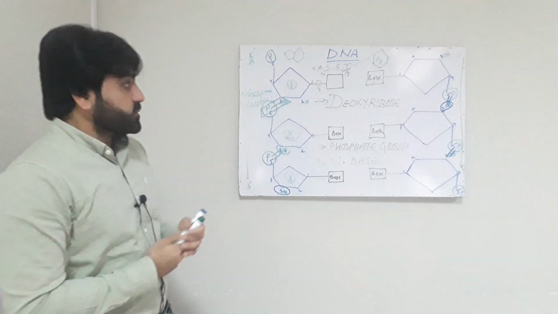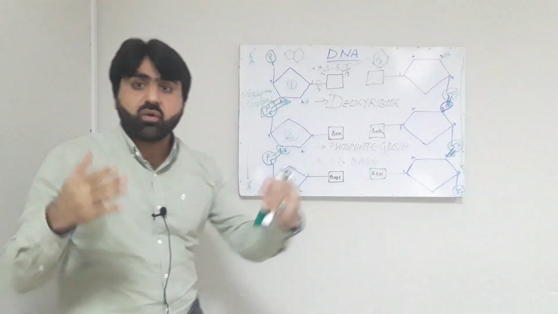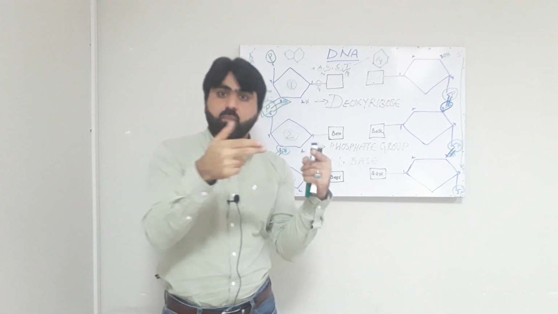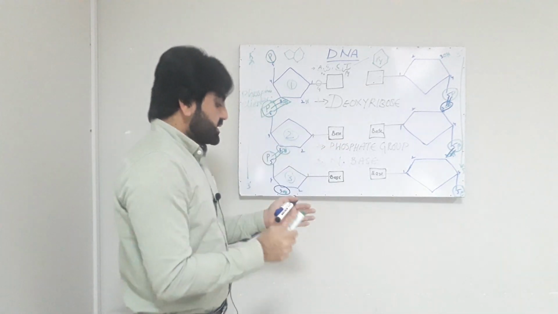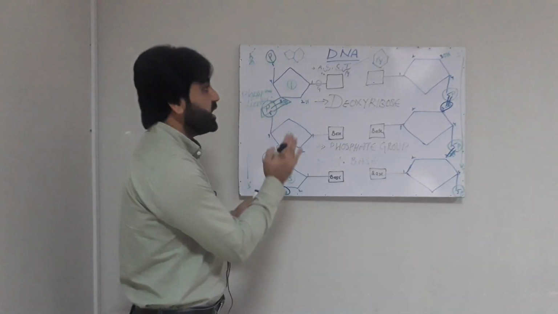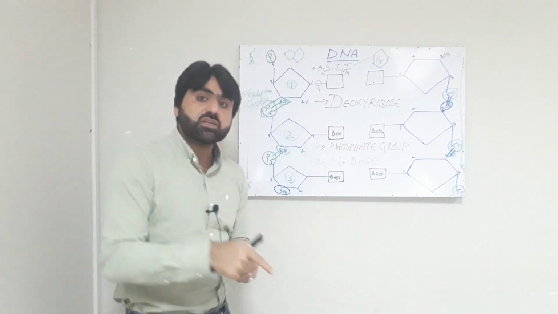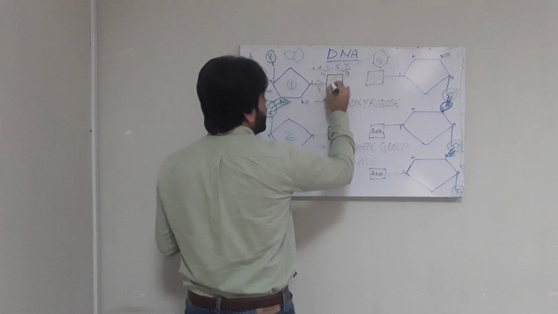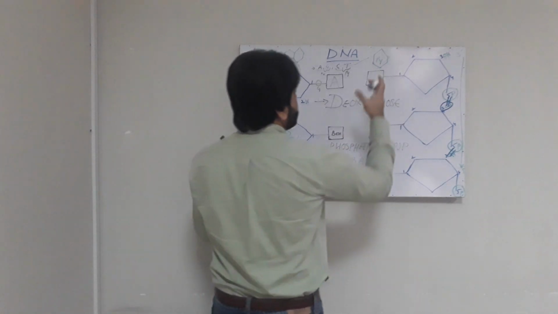So the purine always binds with pyrimidine. It is not possible that purine will bind with purine or pyrimidine will bind with pyrimidine. No, it is always a combination that purine base binds with pyrimidine. But here it is more specific: the purine base adenine will always form a bond with thymine.